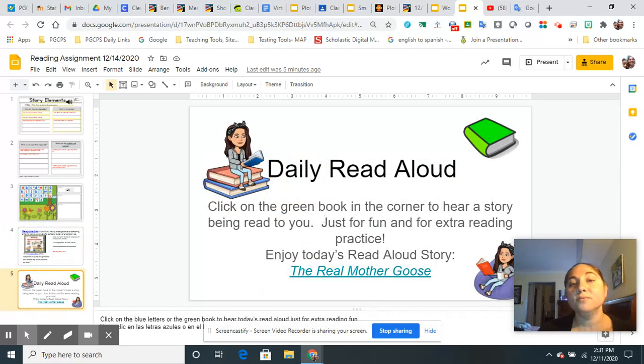And then our fun read aloud of the day is The Real Mother Goose. So enjoy that story. You can click on the book or the title to just listen to it being read to you. Once you are finished with your assignment, just simply turn it in.